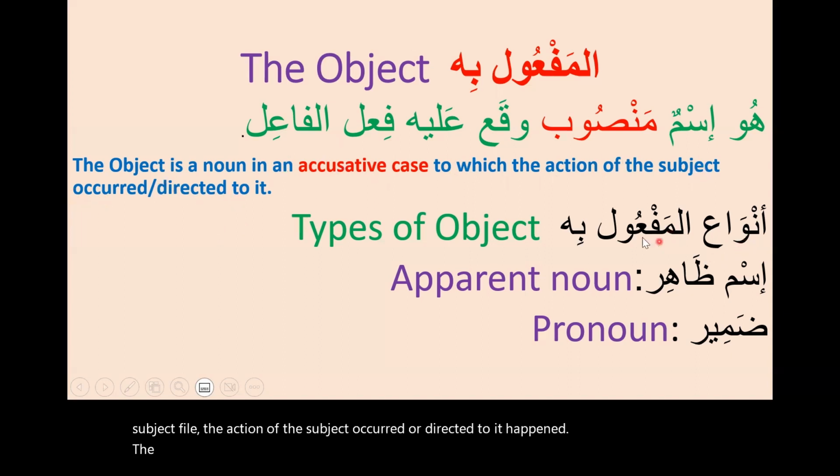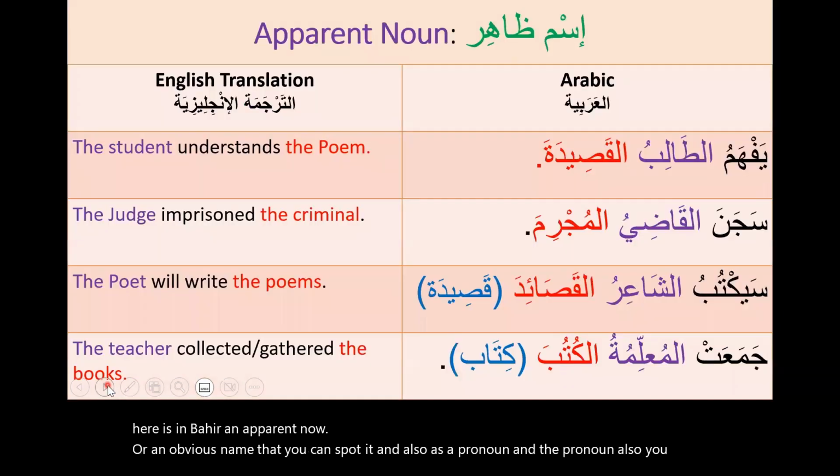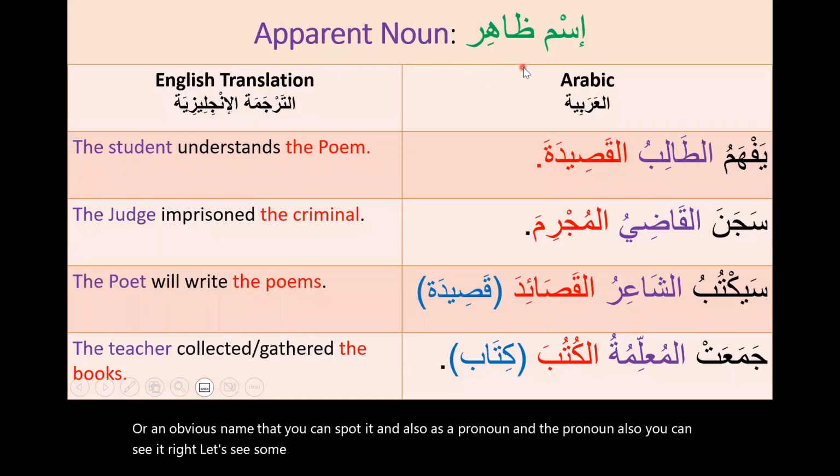Okay, أنواع المفعول به, types of the object. We have two types of object here. اسم ظاهر, it's an apparent noun or an obvious name that you can spot, and also a pronoun, and the pronoun also you can see it. Right, let's see some examples. اسم ظاهر, المفعول به, the object is an apparent noun.